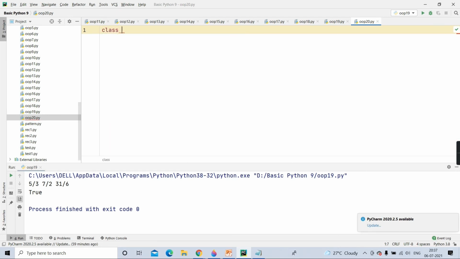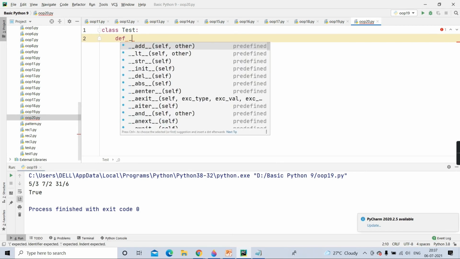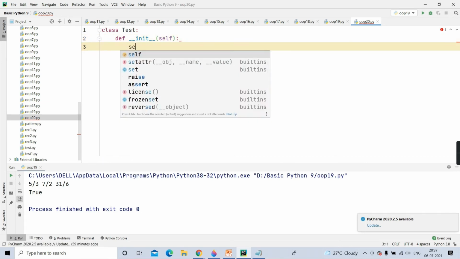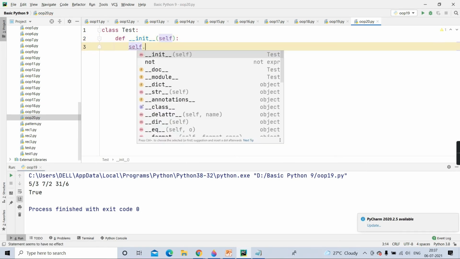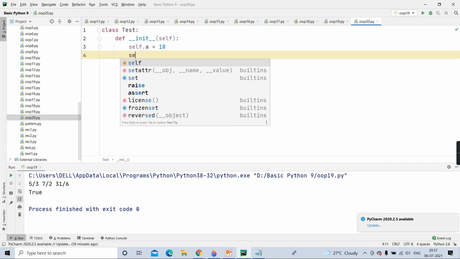Okay? See here. What Python says is, I've created class test, then I'm adding one constructor in it. Then self.a equals 10, if you are adding member a, it's a public member, you can access it anywhere.